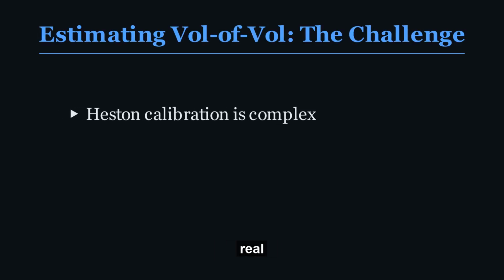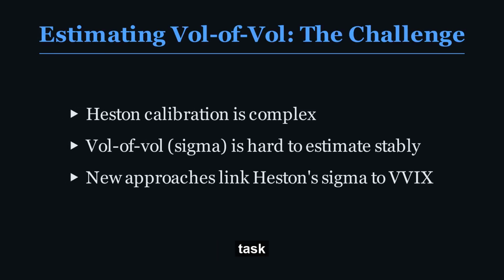Calibrating the Heston model to real market option prices is a complex task, and getting a stable, reliable estimate for this $\sigma$ parameter, the vol, is particularly challenging. Why? Because it profoundly impacts the pricing of exotic options, especially those sensitive to volatility changes. The paper we're discussing explores 4 different, rigorous approaches to estimate this Heston vol parameter by directly relating it to the observable VVIX index. These methods range from using the known transition density of variance to analytical approximations and even solving the Heston PDE directly.